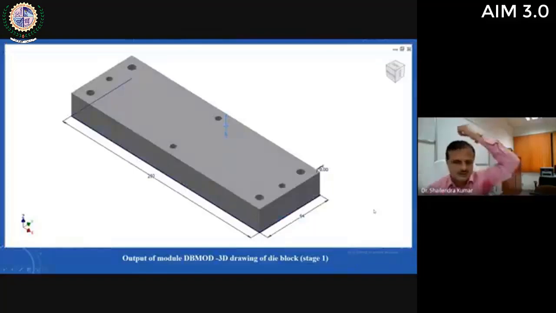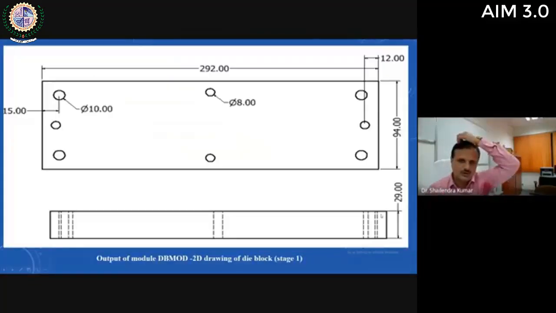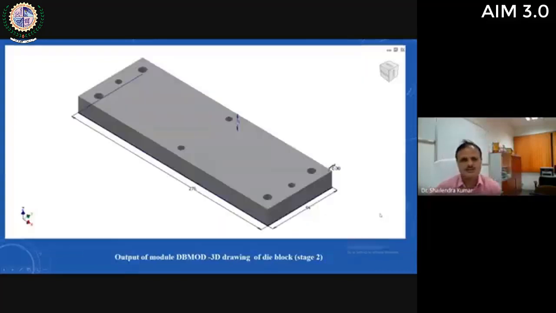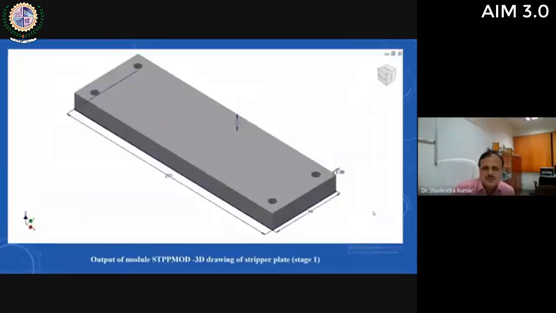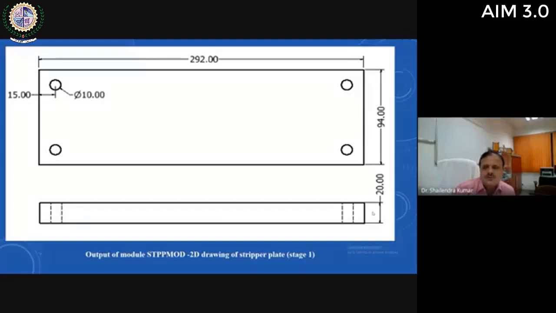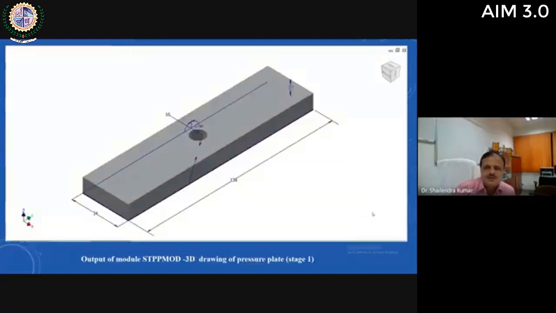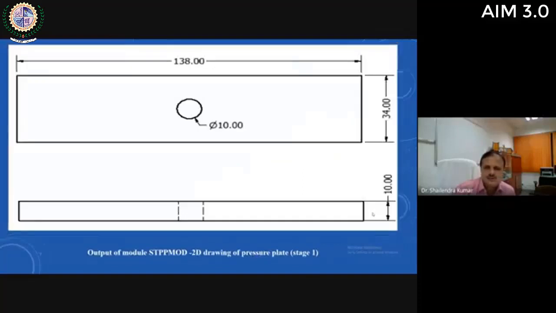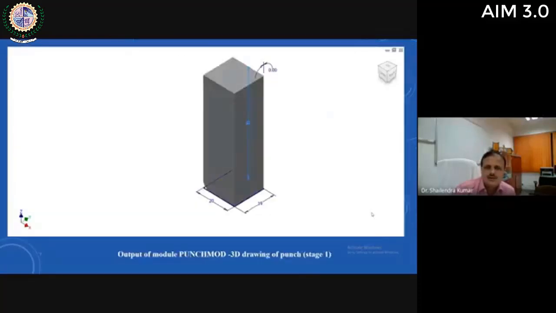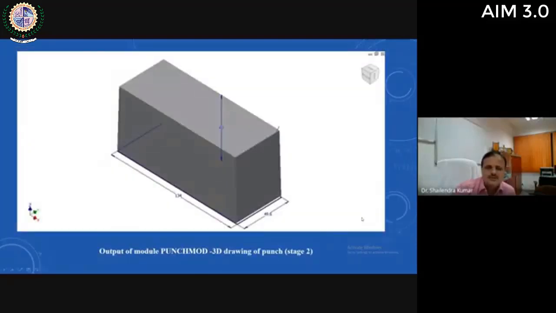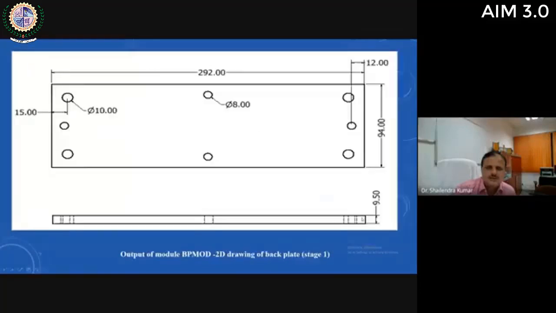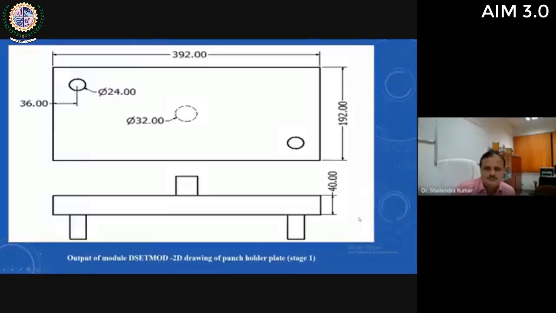So you can see this is the output of module DB mode, the 3D drawing of die block. This is the 2D drawing of die block stage 1, the 3D drawing of die block stage 2, and this is the 2D drawing of die block stage 2, then the stripper plate 3D drawing stage 1. This is the 2D drawing of stripper plate stage 1, then the 3D drawing of pressure plate with all dimensions, then the 2D drawing of pressure plate, then the 3D drawing of punch stage 1, 2D drawing, then the 3D drawing of punch stage 2. All these drawings are generated automatically by the system within a few minutes.